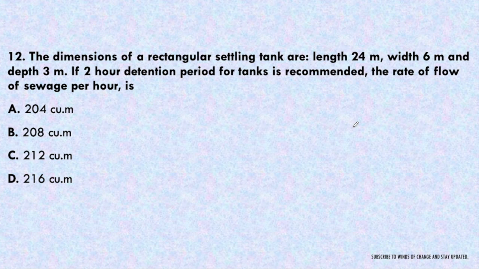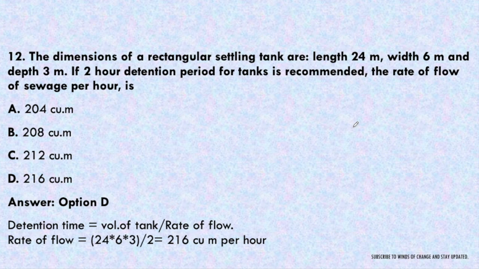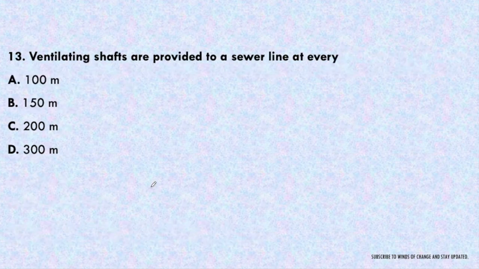So we can easily determine the rate, that is total volume upon detention time. So rate of flow will be 24 into 6 into 3, that is volume, upon detention time, that is 2. So the answer will be 216 cubic meter per hour. That is option D.